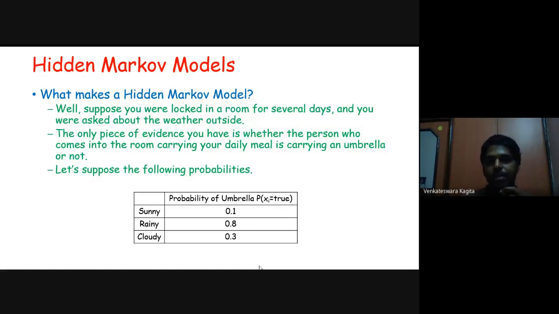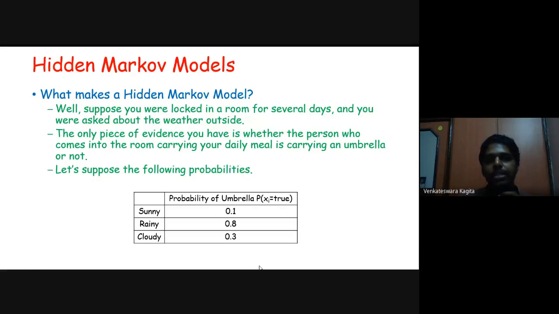This observation about the umbrella is your observation variable. You are observing some variable, xi, which is whether the caretaker brings an umbrella or not. If he brings it, that is true. If he doesn't bring it, then it is false. So the probability of an umbrella, that is, the probability of xi equal to true, is 0.1 on a sunny day, 0.8 on a rainy day, and 0.3 on a cloudy day. So these are the probabilities that you have in hand. These are the prior probabilities that you have in hand.